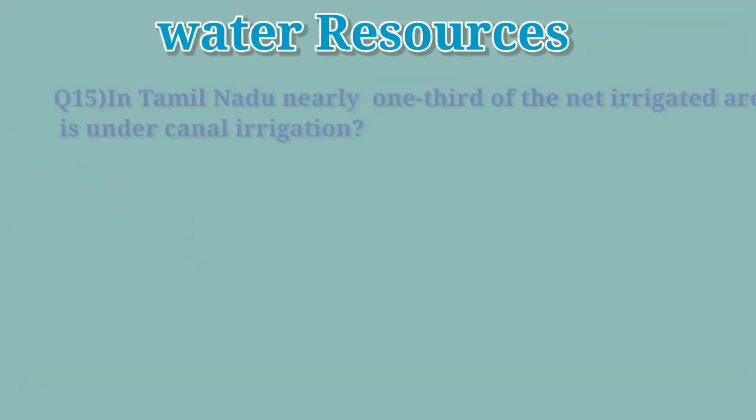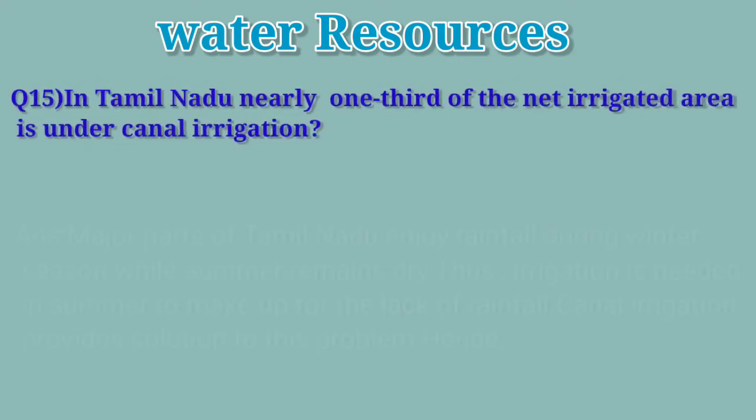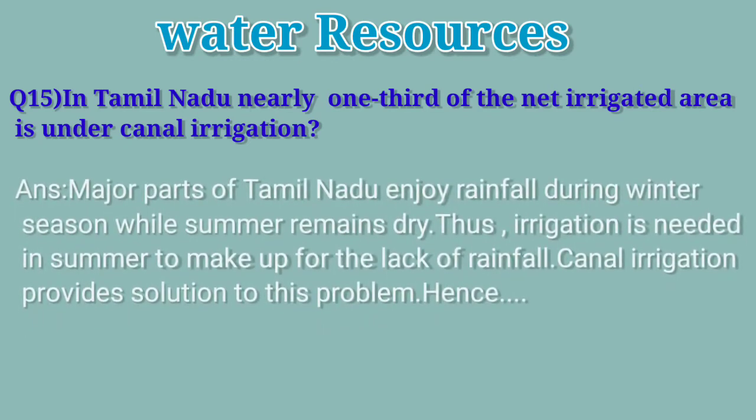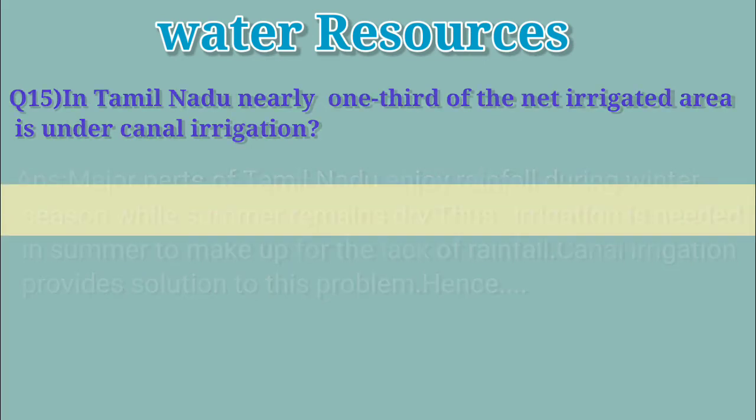Question 15. In Tamil Nadu, nearly one third of net irrigated area is under canal irrigation. Major parts of Tamil Nadu enjoy rainfall during winter season, while summer remains dry. Thus, irrigation is needed in summer to make up for the lack of rainfall. Canal irrigation provides solution to this problem. Hence, in Tamil Nadu, nearly one third of the net irrigated area is under canal irrigation.